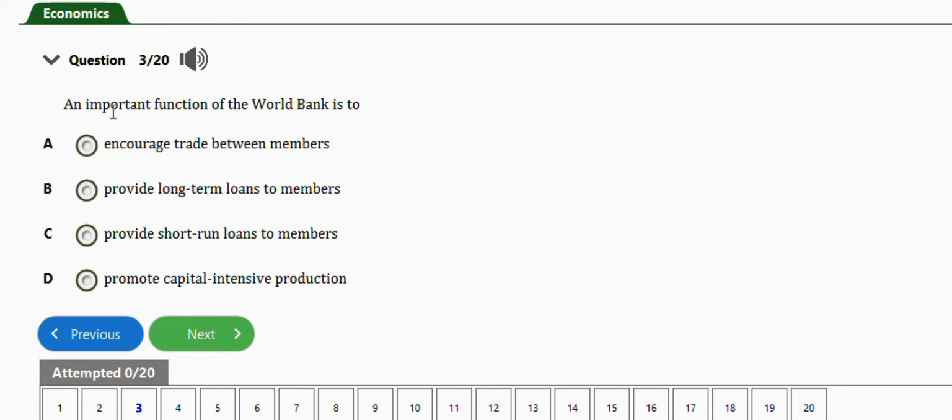It says an important function of the World Bank is to encourage trade between members, provide long-term loans to members, provide short-term loans to members, promote capital-intensive production. The right answer is option B, which is provide long-term loans to members. Next question is this one.